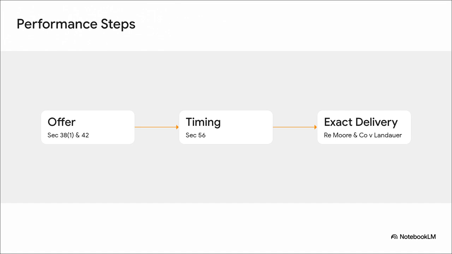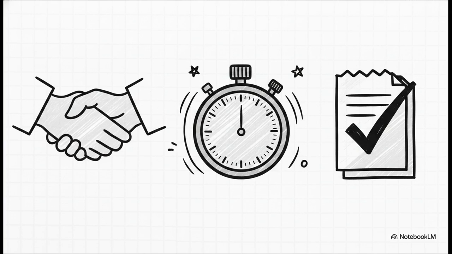And hey, here is a massive warning sign. Performance must be exact, literally. If you deliver late or incorrectly, you fail. This strict rule is perfectly illustrated in our anchor case, Remore & Co. versus Landauer. Remember Remore & Co. for exact performance.